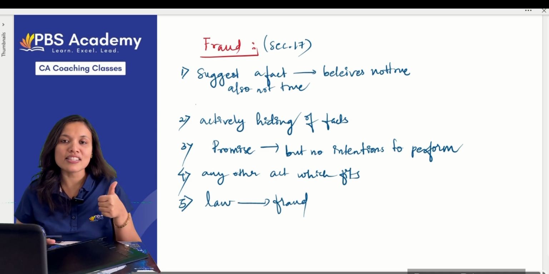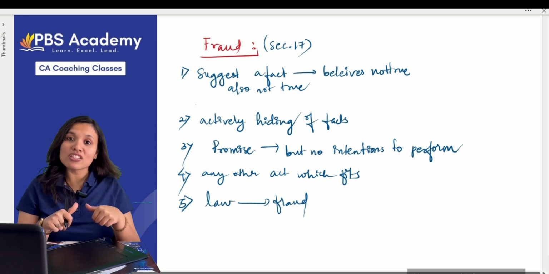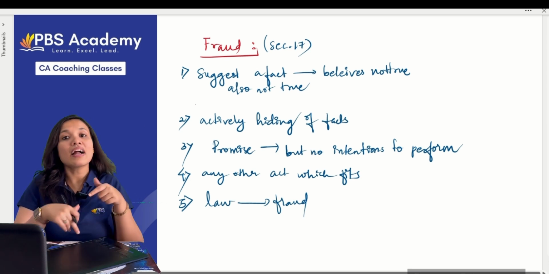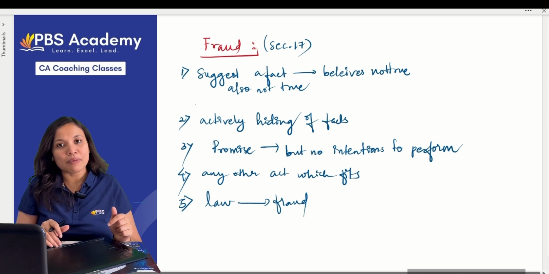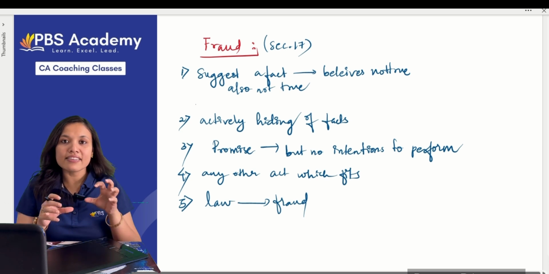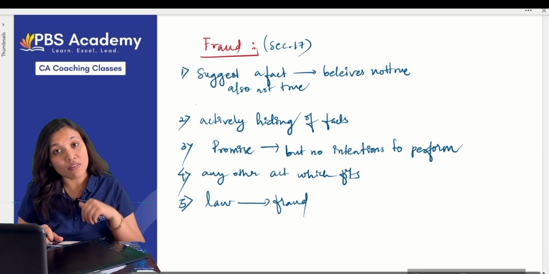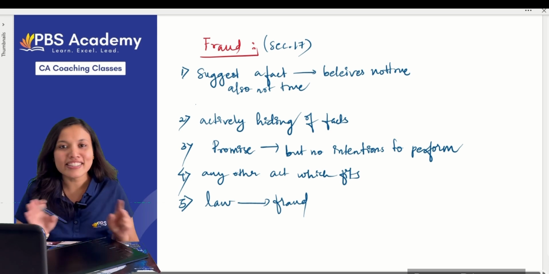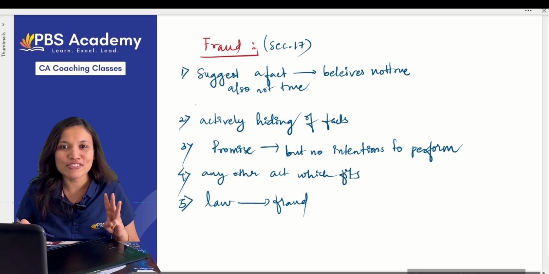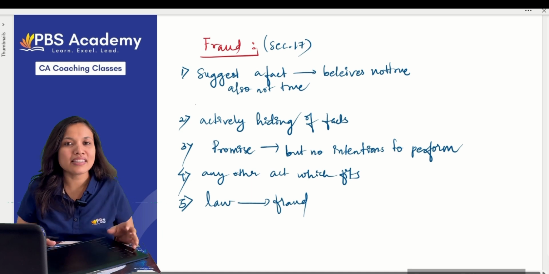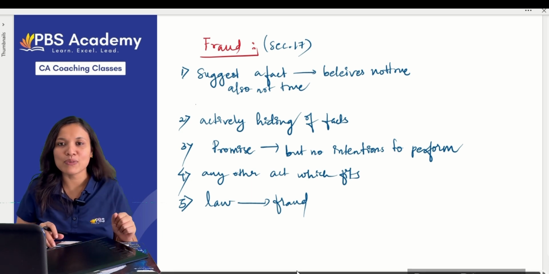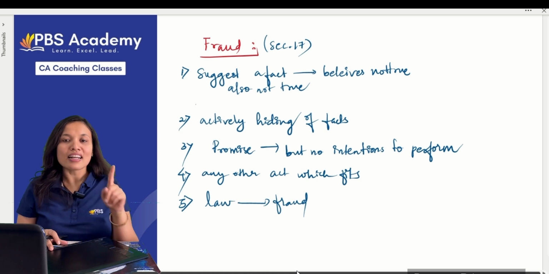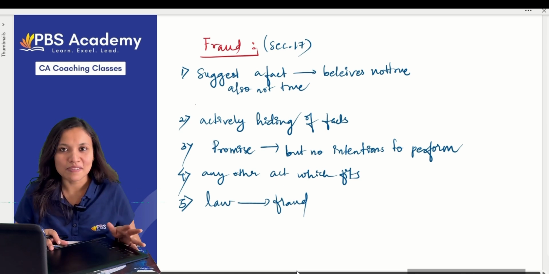So what are the facts? First, suggesting a fact which is not true and which he believes not to be true. Second, he actively hides the facts which are already in his knowledge. Third, he makes a promise but he has no intention to perform that promise. Fourth, any act within this particular scenario. Fifth, anything which law declares as fraudulent. These come under the heading of fraud.